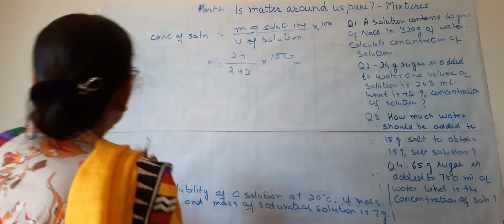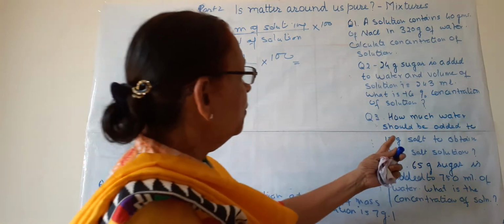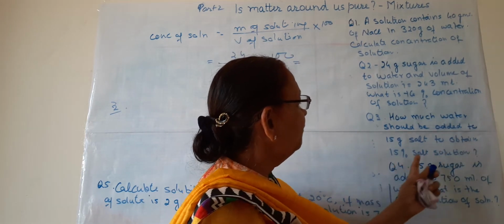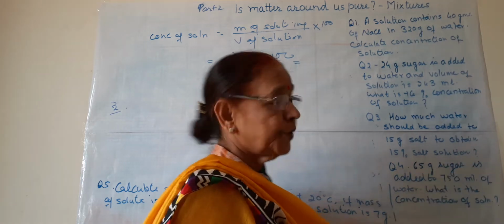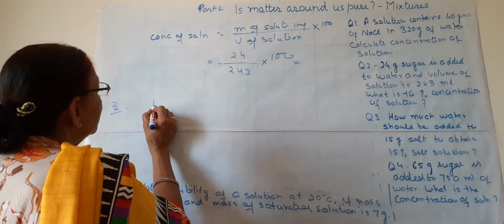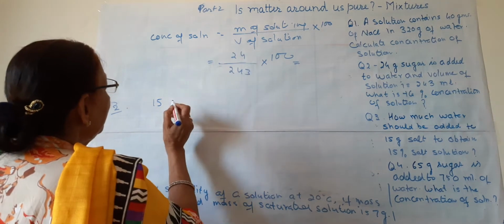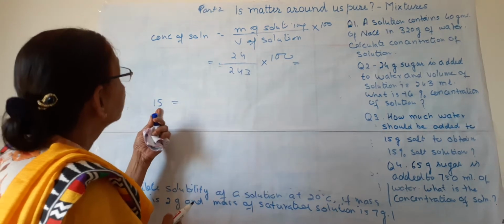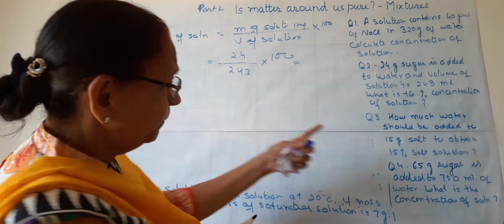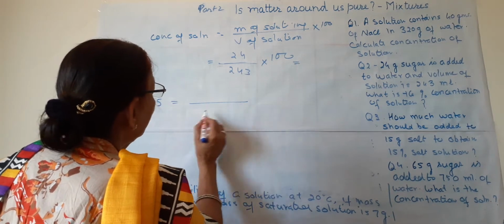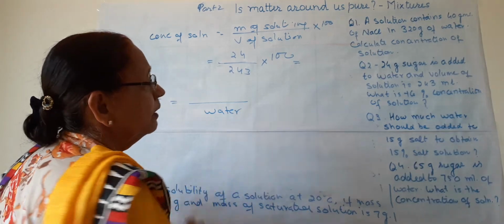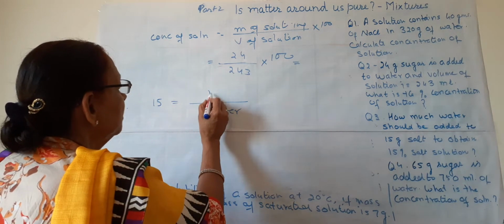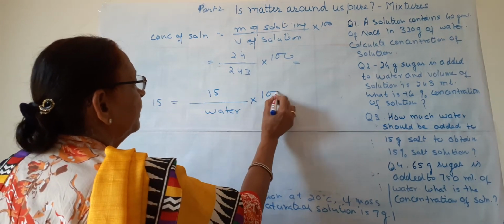You calculate this. Now the third one: how much water should be added to 15 grams of salt to obtain a 15% salt solution? How will you do this? The concentration is given. The same formula will be applied. Here the concentration is given as 15%. Concentration of solution is given. And what we have to calculate? We have to calculate the mass of water. And the mass of solute is 15 grams into 100.